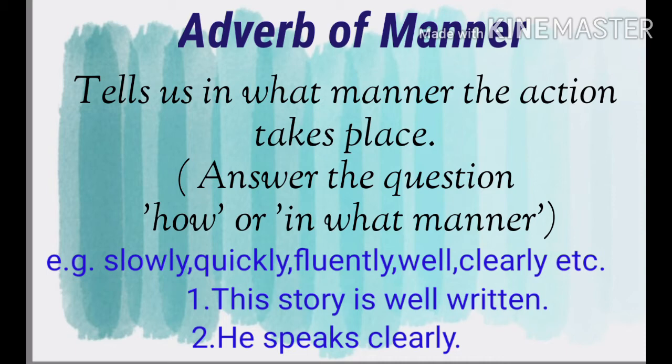Example number 1. This story is well written. In this sentence, the word well tells us the manner of an action. In the second sentence, he speaks clearly. How does he speak? Clearly. So in these two sentences, the words well and clearly tell us in what manner the action takes place. So, they are adverbs of manner.